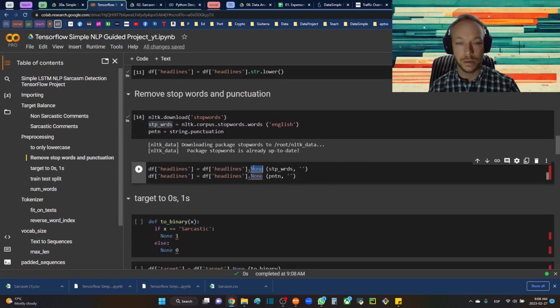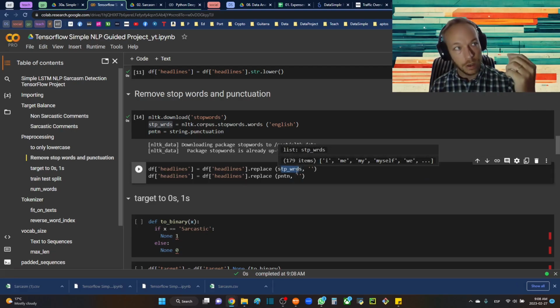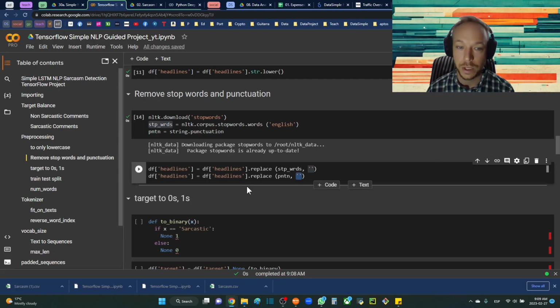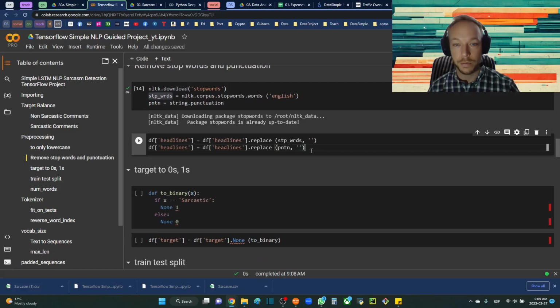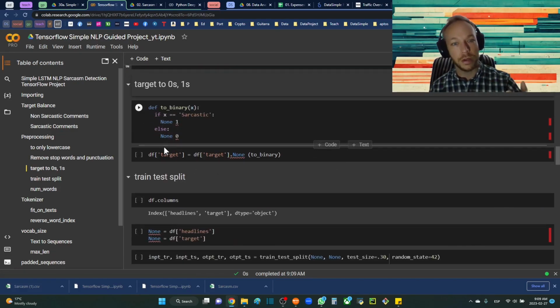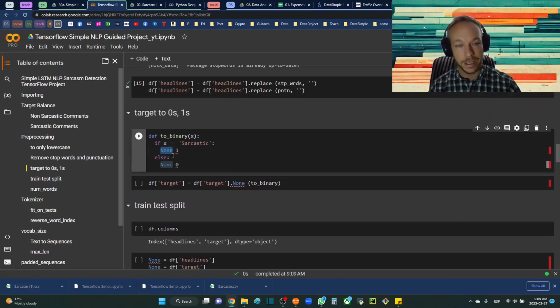And so here we're going to use dot replace to replace every value in this list with just an empty string, just empty quotation marks, and that will get rid of all of those values for us. So we can focus more on the meaning and the words that carry meaning in our text and our headlines.